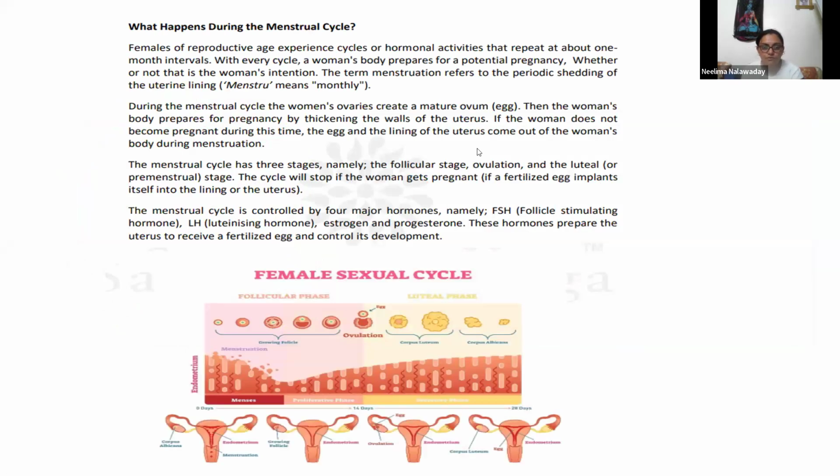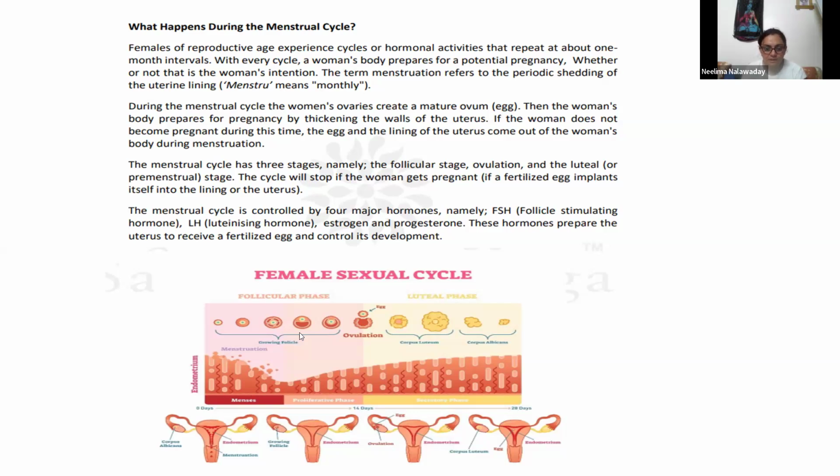What happens during menstrual cycle? Females of reproductive age experience cycles of hormonal activities that repeat at about 1 month intervals. With every cycle, a woman's body prepares for a potential pregnancy, whether or not that is the woman's intention. The term menstruation refers to the periodic shedding of the uterine lining. Menstru means monthly. Monthly shedding of uterine lining.